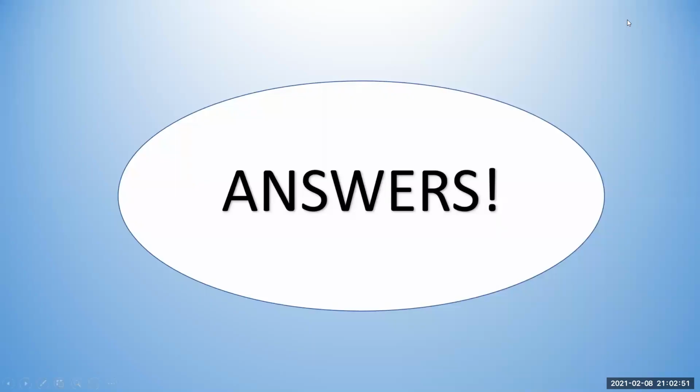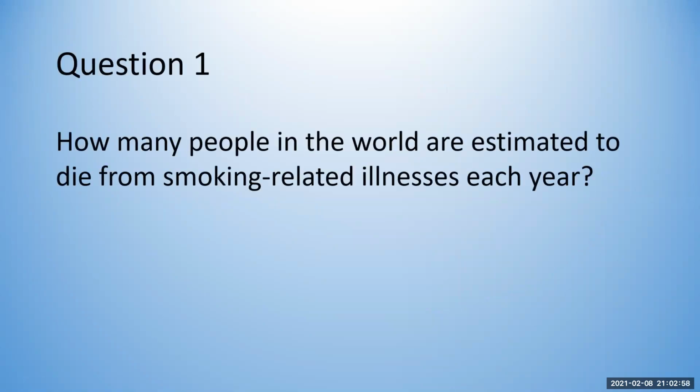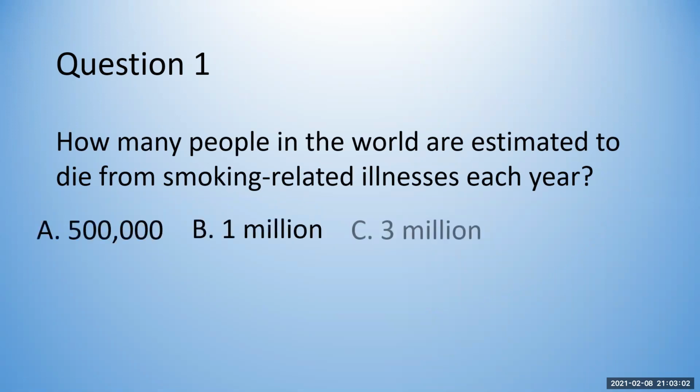So the answers. Question number 1. How many people in the world are estimated to die from smoking-related illnesses each year? The answer is 5 million. The World Health Organization estimate that 5 million smokers die each year as a result of smoking-related illnesses. That is equivalent to one person dying every 6 seconds.